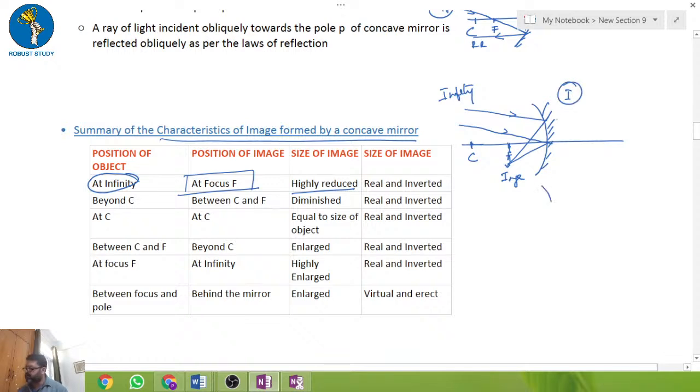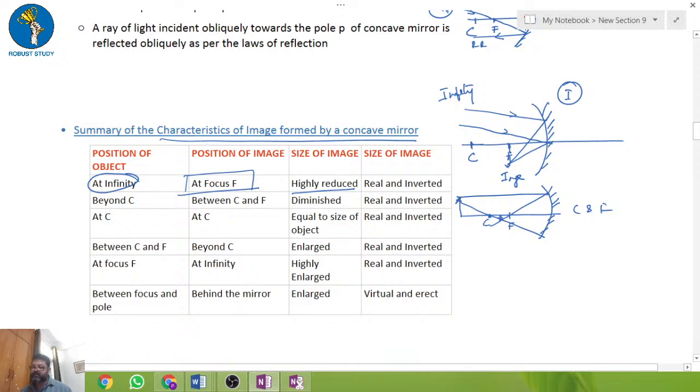Now case 2 is when the object is beyond C. This is C, this is F. If it is beyond C, somewhere here, and this ray is parallel, it will pass through the focus. The second ray is passing through the center of curvature, so this will be the image. So the image will be between C and F.